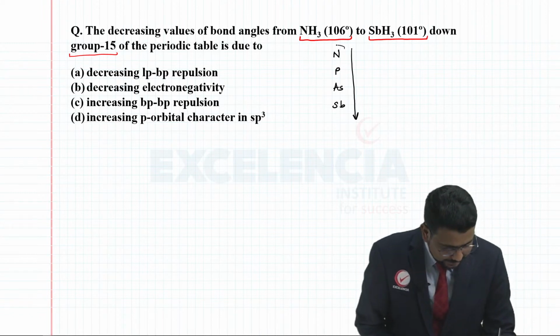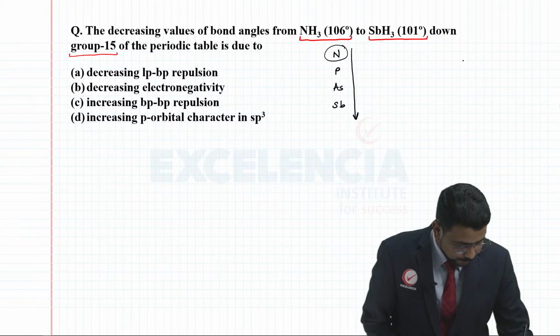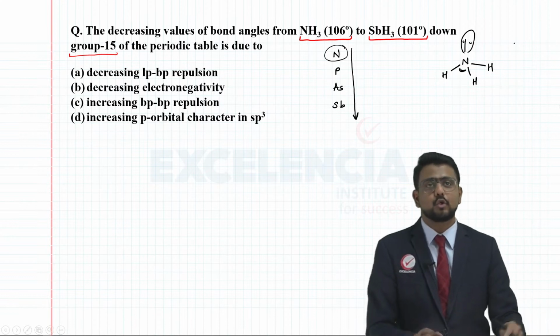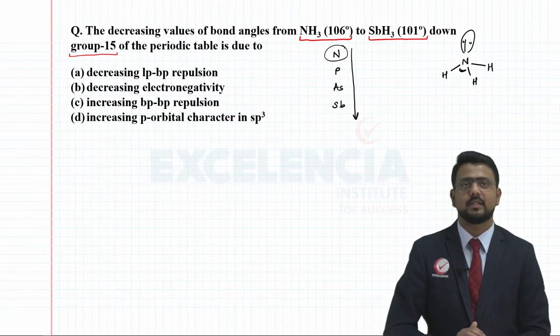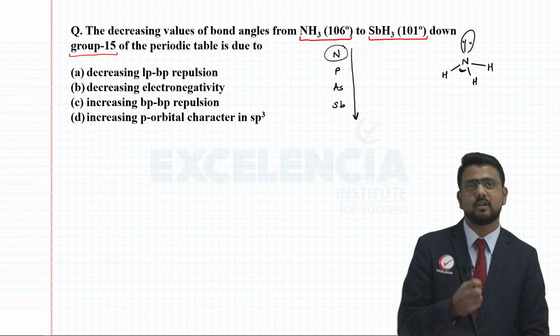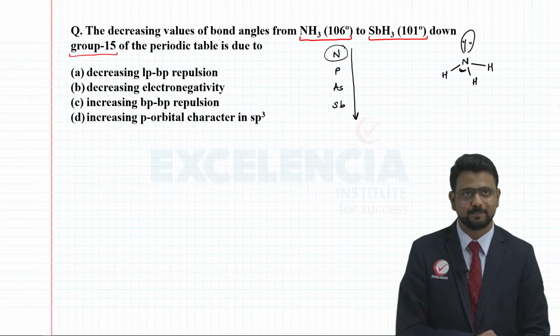And if you consider the NH3 molecule, it is having a pyramidal structure in which the bond angle is close to 106. Basically, it is 107.5, right? But as and when we are going down the group, like in SbH3, it reduces to almost around 100.